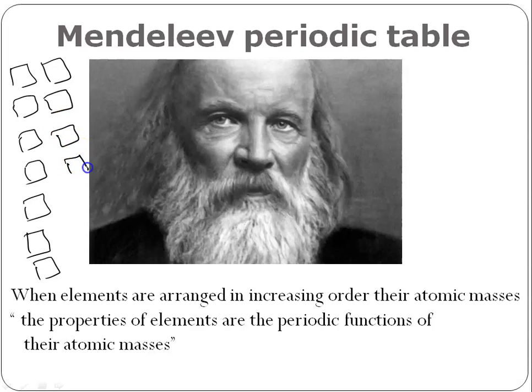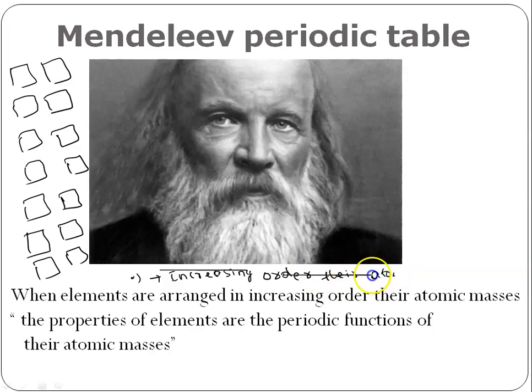So after preparing all these 63 informative cards, first he kept in his mind that he would arrange all of them in increasing order of their atomic mass.